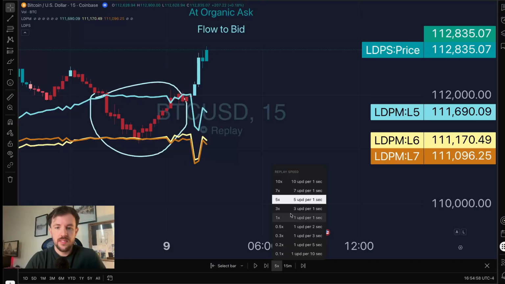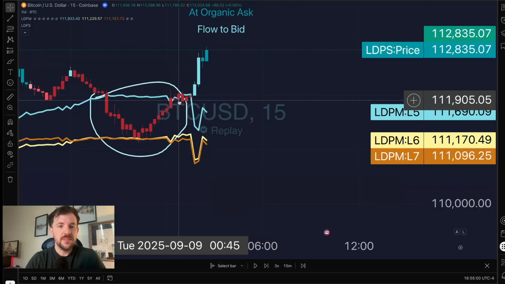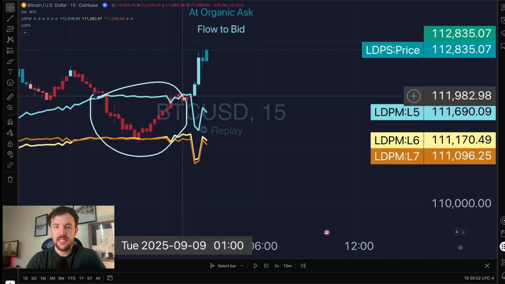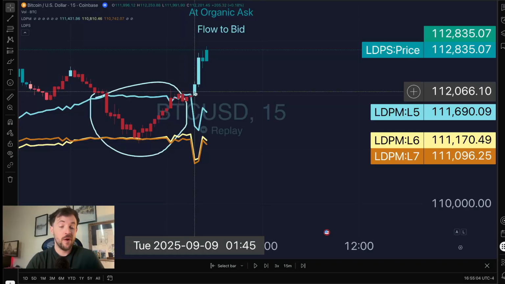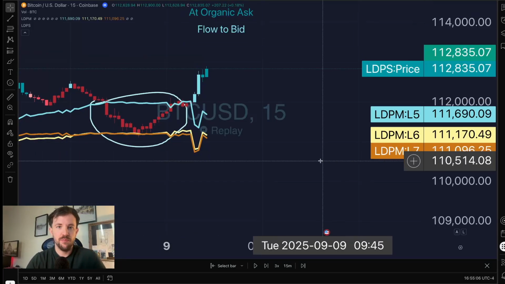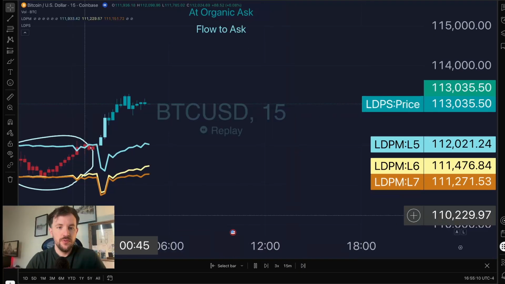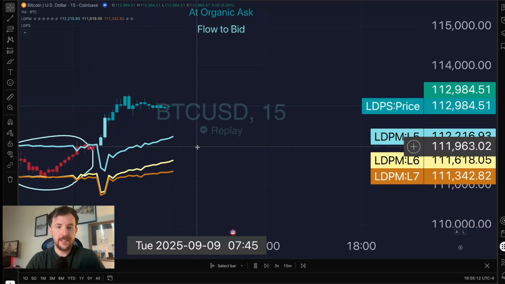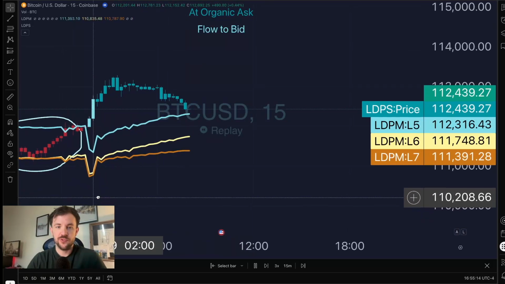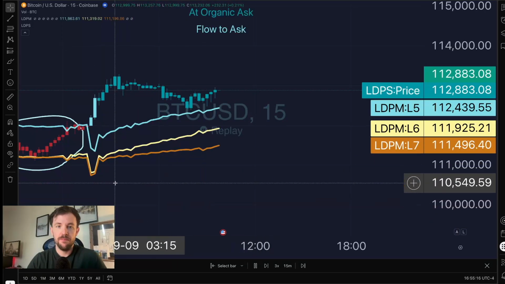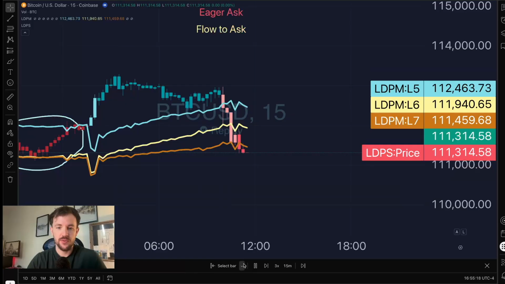We've bounced off support, but LDPS is still bearish, and LDPM stack is still bullish. So let's slow this down. So it seems like we get snagged on that resistance at LDPM L5, and then at 1:45 in the morning, a nice bullish liquidity surge comes through. And we're bullish. Price stagnates, so we might test LDPM L5 for support, in which we do. We bounce, we maintain bullish until we don't.